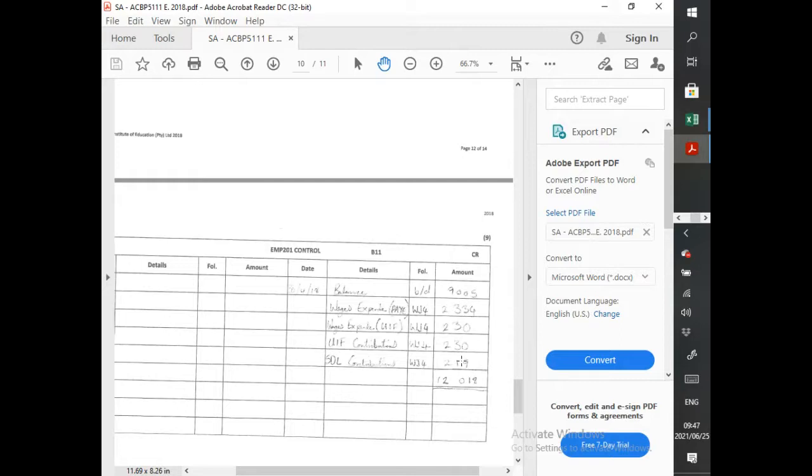Remember, the EMP 201 is for SARS. What does SARS want to see? It wants to see that PAYE, in other words, tax, was deducted and paid by you, the employer. UIF was also deducted, and also your contribution to UIF, and then SDL, okay? Then we obviously just total that, and then we're done with the EMP 201. Any questions there?